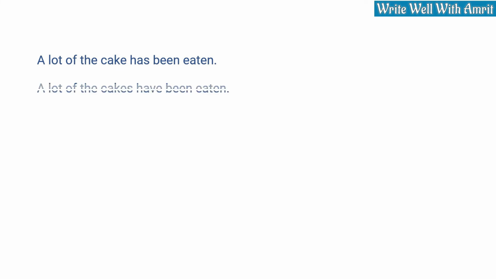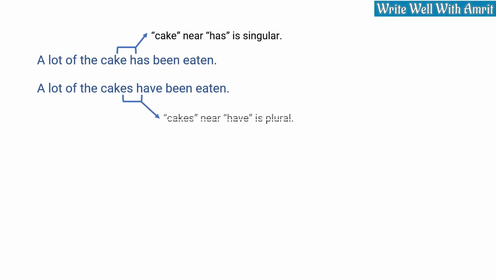Consider these sentences. A lot of the cake has been eaten. A lot of the cakes have been eaten. Both the sentences have "a lot of", which naturally means number or quantity. Again, the rule is that the subject-verb agreement depends on the nearest subject to the verb. Just before "has" in the first sentence, we have "cake", which is singular. Just before "have" in the second sentence, we have "cakes", which is plural.